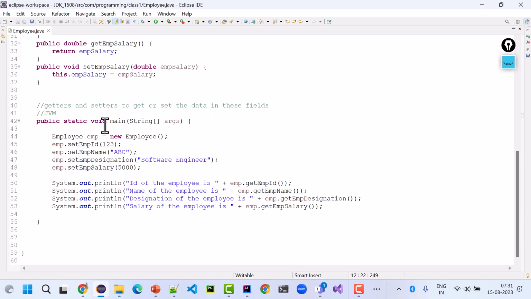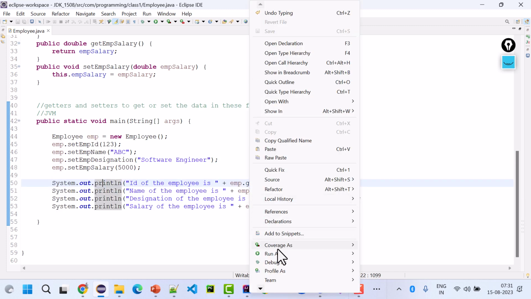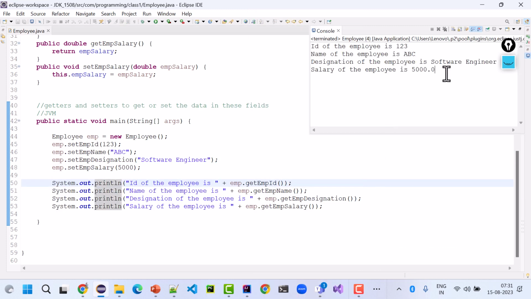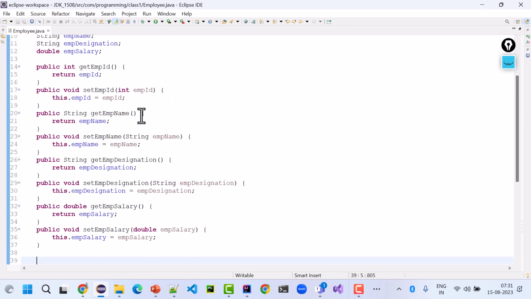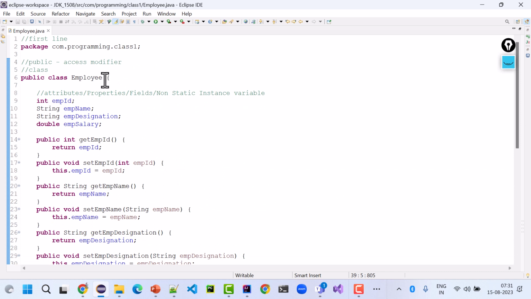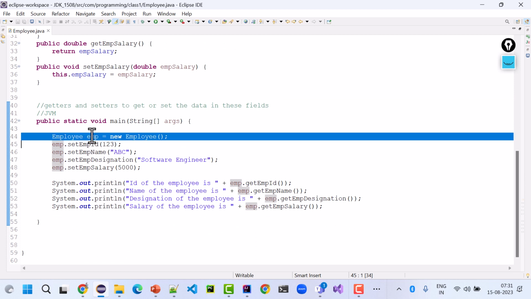With the help of object, I set the data, I retrieved the data, and I ran and I got the output. Java is an object oriented programming language. It has encapsulation, inheritance, abstraction, all those OOPS features. But in simple language, every concept of Java will revolve around this particular individual. Everything is created for an object.